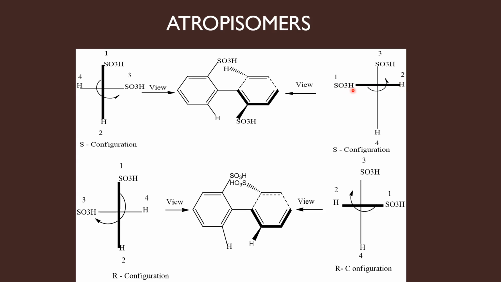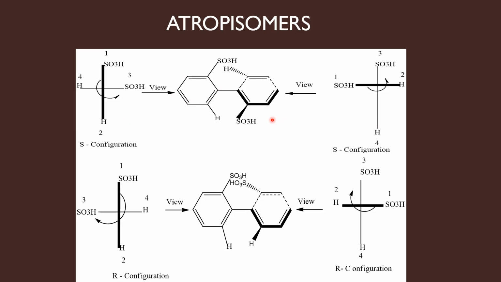After assigning priority numbers for the groups in the horizontal line, move to the vertical line. So here sulfur gets higher priority over hydrogen, 1, 2, 3. When you go from 1 to 3, you are traveling in the anti-clockwise direction, counterclockwise direction. Therefore, this molecule has S configuration. So whether you view by standing near the vertical ring or from the horizontal ring, the molecule gets S configuration.